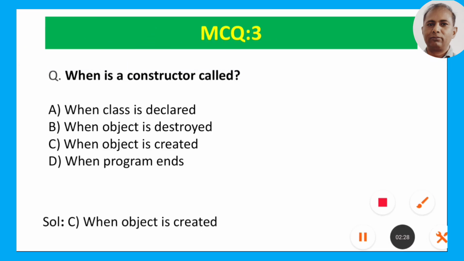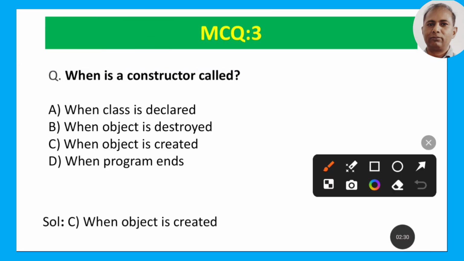Now for MCQ 3: when is a constructor called? The options are when the class is declared, when the object is destroyed, when the object is created, and the last option is when the program ends. I think when we are creating the object, then we call a constructor, as I have told you. So option C should be the correct answer.